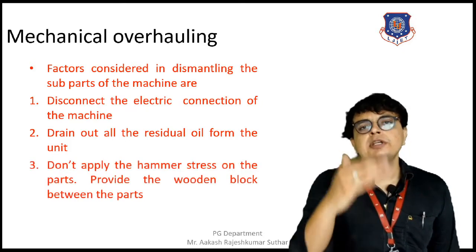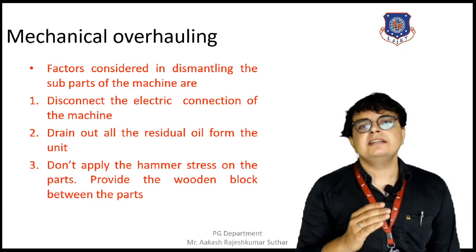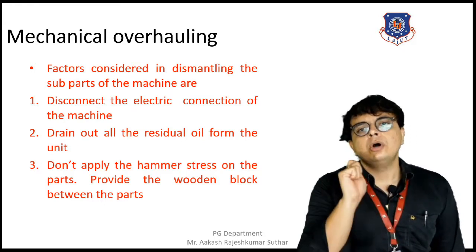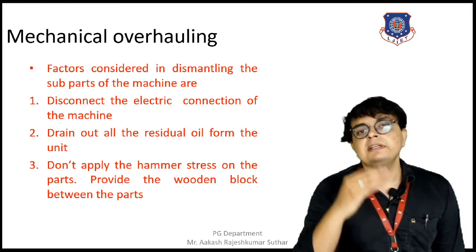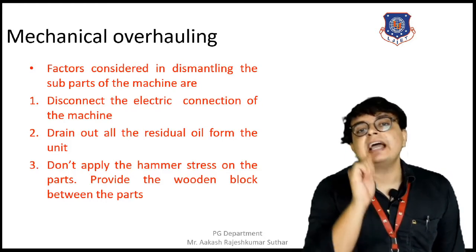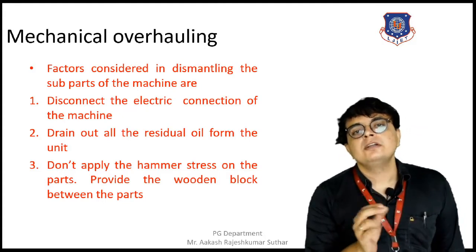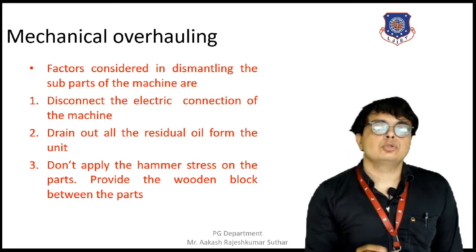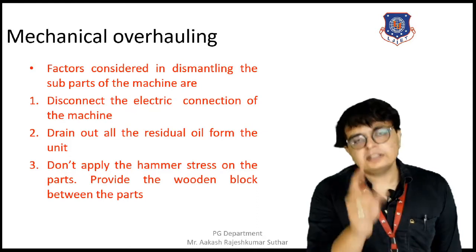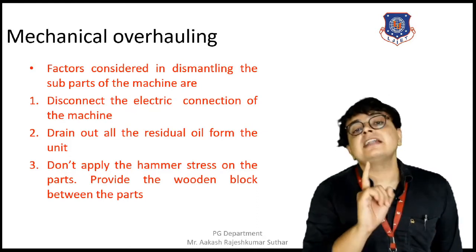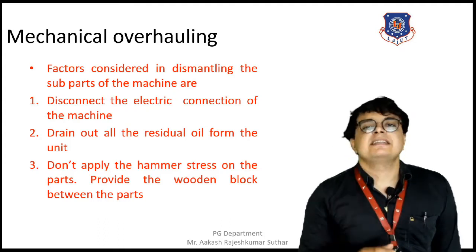If we want to dismantle some stuck parts, it is necessary to apply a hammer load over the machine components. But we should make sure that we can't apply the hammer force directly on the machine. We need to have some supports, and that support can be provided with the help of a wooden block. So between two parts of the machine, we need to provide the wooden blocks, and after that only we can apply the hammer. We can't apply the hammer load directly on the machine because it can damage the parts and the machines.